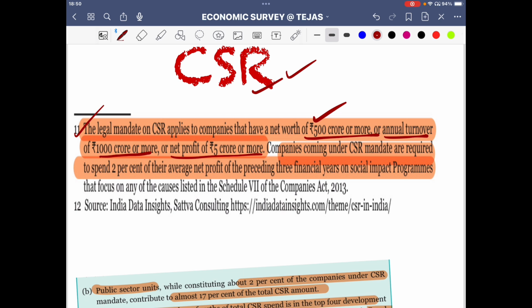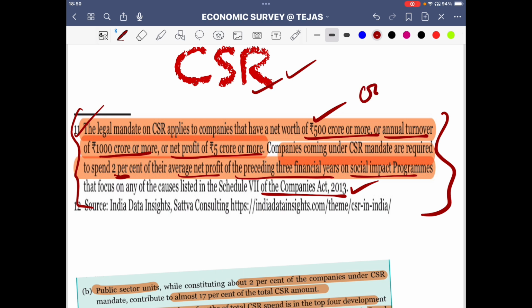Companies coming under CSR mandate are required to spend 2% of their average net profit of the preceding 3 financial years on social programs that focus on the causes listed in Schedule 7 of the Companies Act 2013. So again, there was a question on CSR in 2023 also. So these things become very important. The criteria and the percentage that they are required to pay is listed in this particular point, so you have to actually get that memorized.